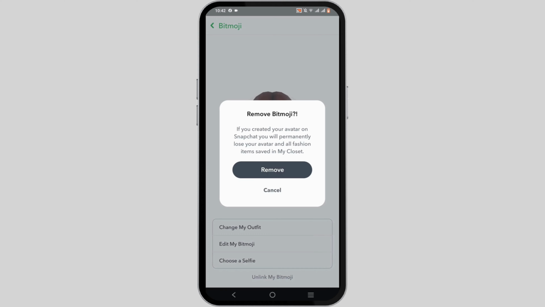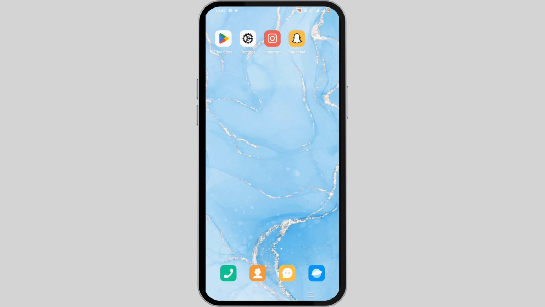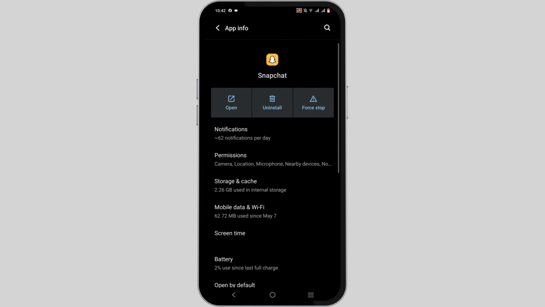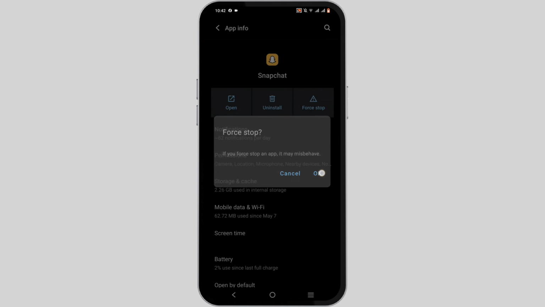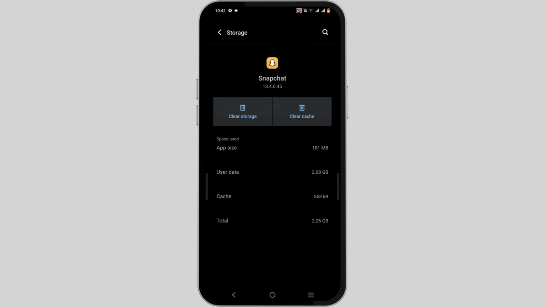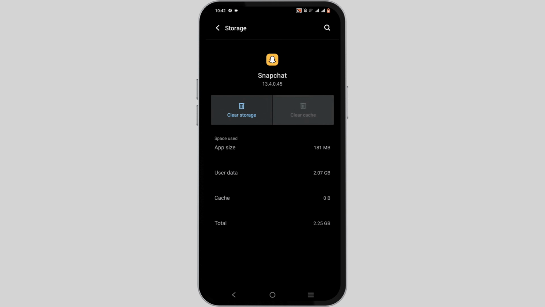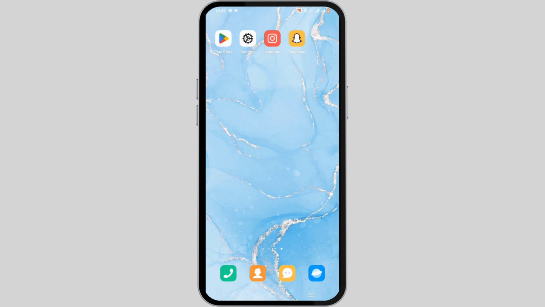However, if this feature is not available for you, there might be an update available in your Play Store or App Store, or you need to clear up the cache built up. To do so, press and hold onto your application and head to App Info. Tap on the Force Stop button and OK. Head to Storage and Cache and tap on Clear Cache. This way, you'll be able to have no Bitmoji on your Snapchat.